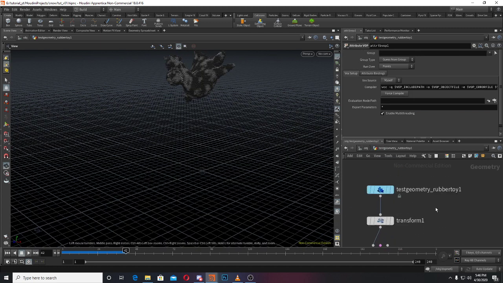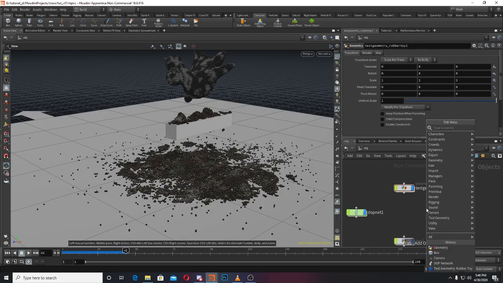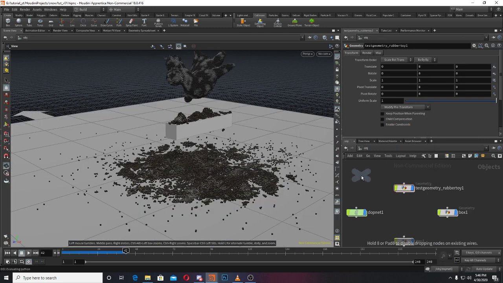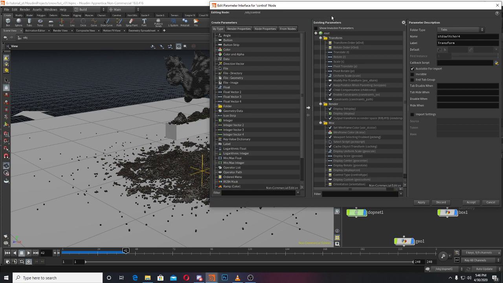If you don't want to go again and again inside this and change this, what you can do is create a null over here. I'll change the shape: Z to change the shape, and C to change the color, and name it control. Then click here and go to edit parameter interface. So easy.